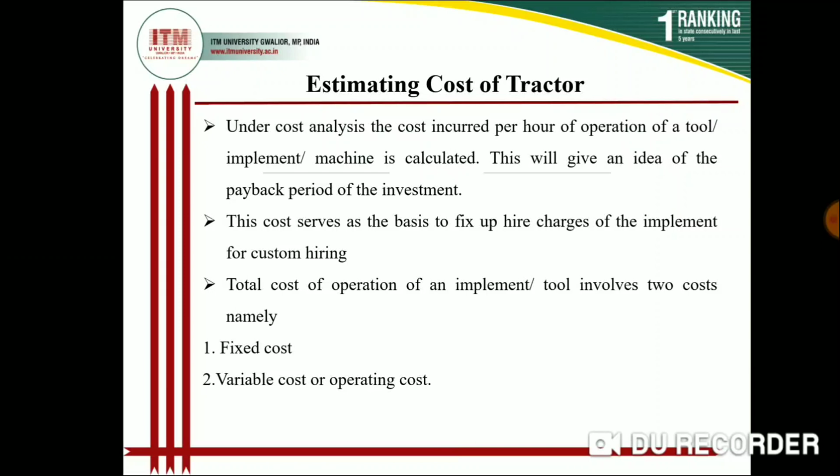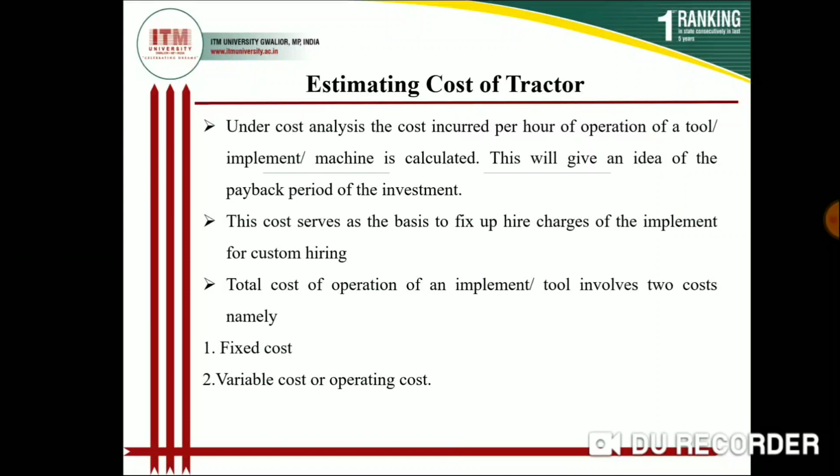That is calculated by cost analysis of the machine. This will give you an idea of the payback period of investment, meaning after how many years the money that you have spent on a tractor or any implement will be paid back to you.